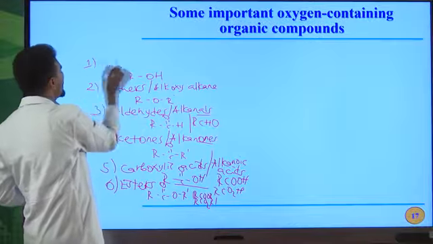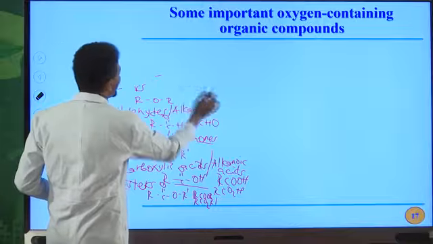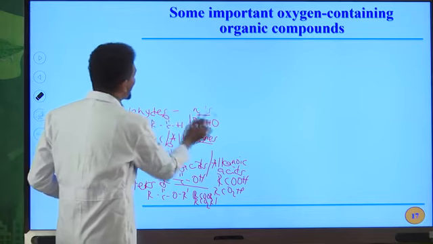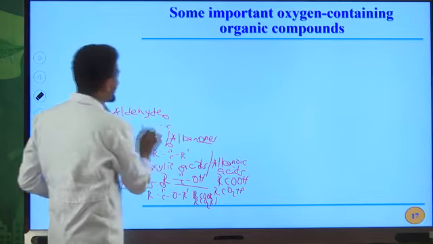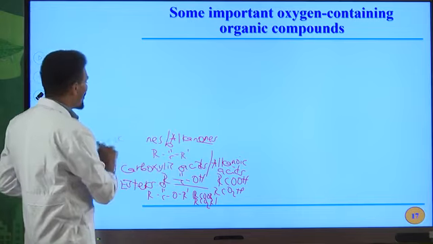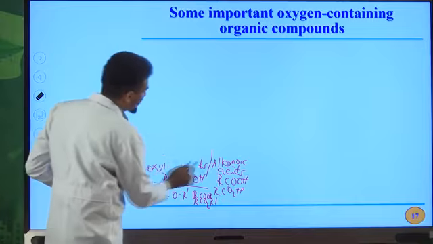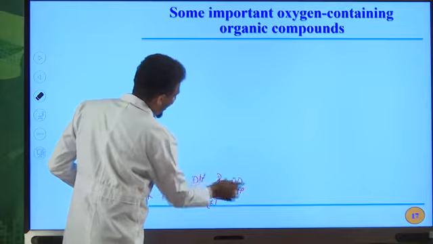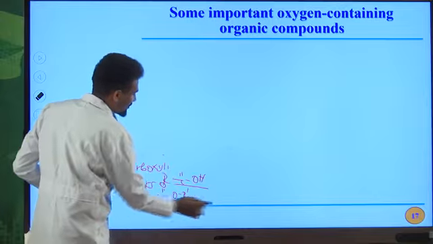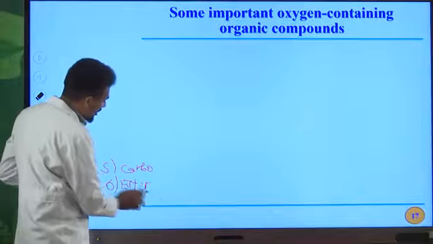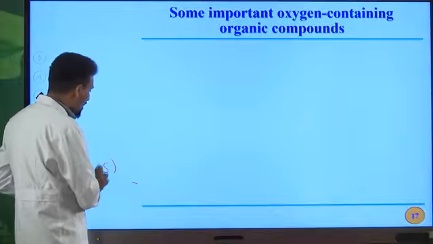Let me show you the definition as well as some classification of these types of organic compounds. Important organic compounds are oxygen containing compounds of hydrocarbons. So we have oxygen atoms in addition to carbon and hydrogen atoms, because hydrocarbons are organic compounds containing only carbon and hydrogen atoms.